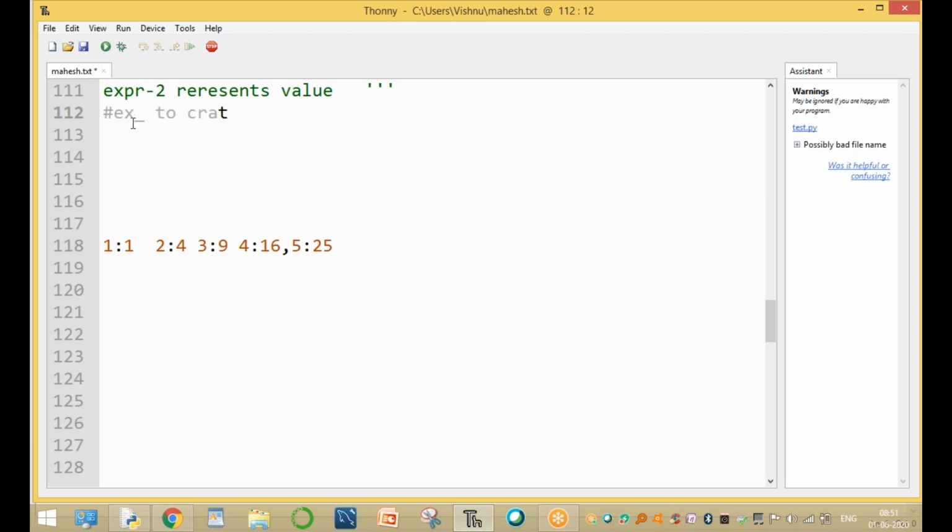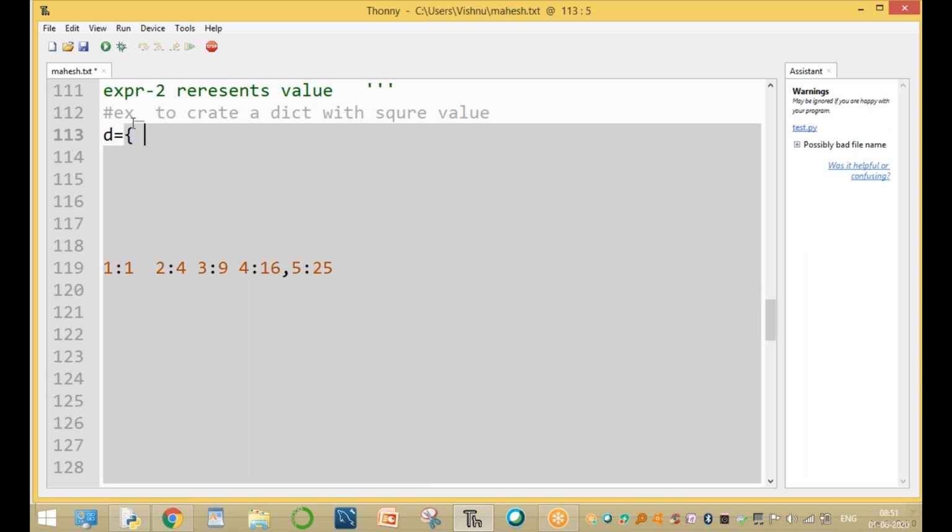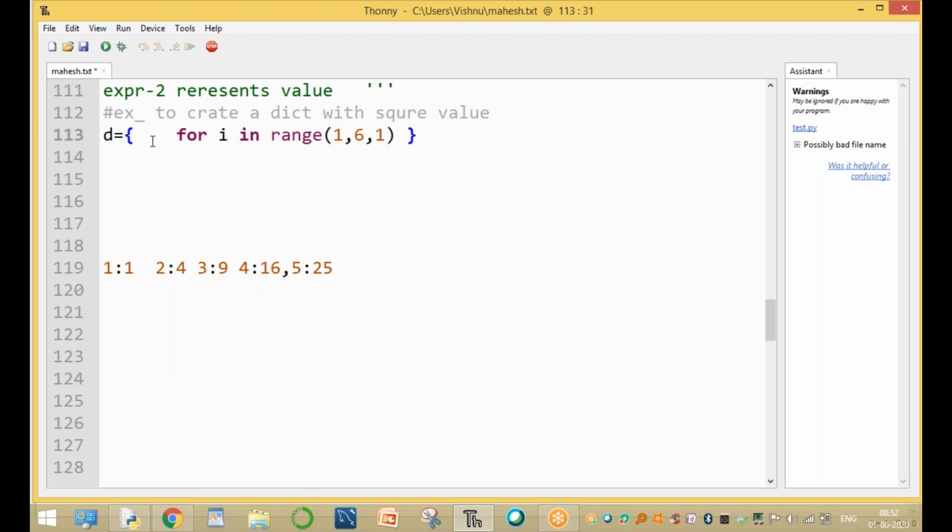Example: to create a dictionary with the square values between 1 to 5. How to create it: d equal to curly braces, for i in range of 1 comma 6, that is 1 to 5 only. Now here this is the i value, i colon i into i, printing the square of each and every one.